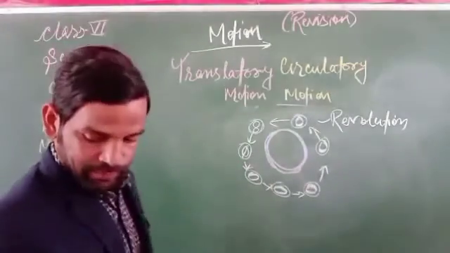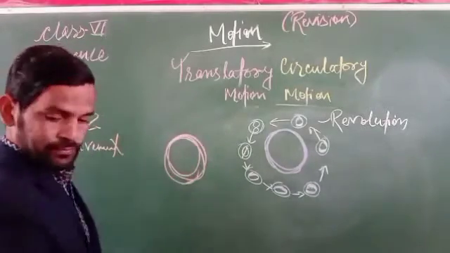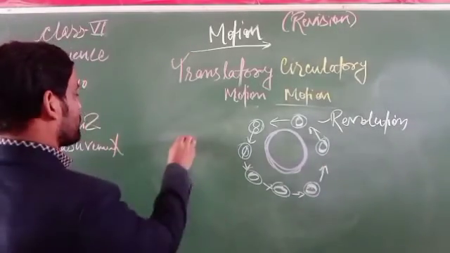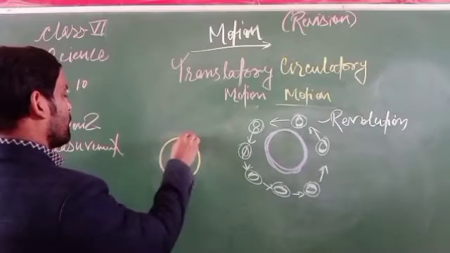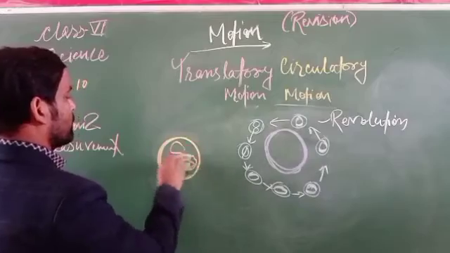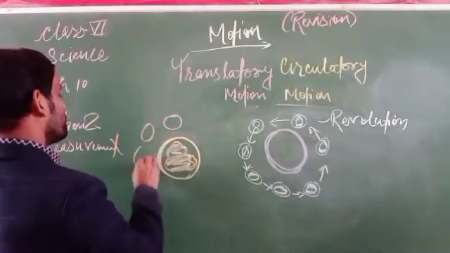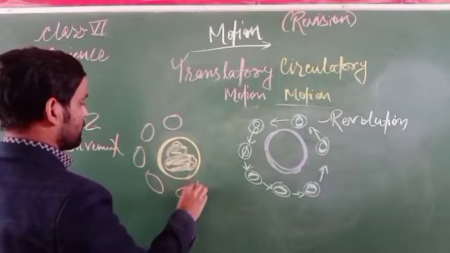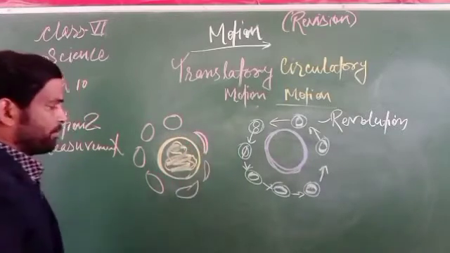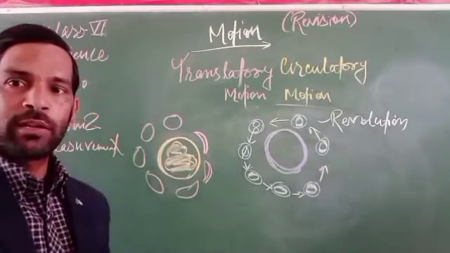Another example of a revolution: if there is the earth, and according to the earth there is the movement of the moon.